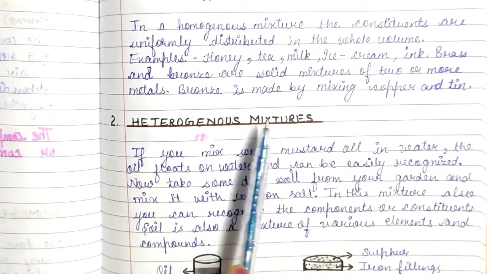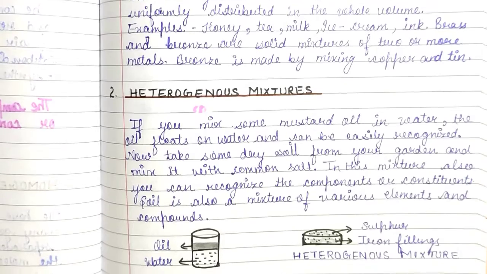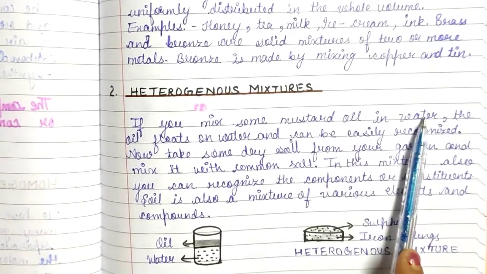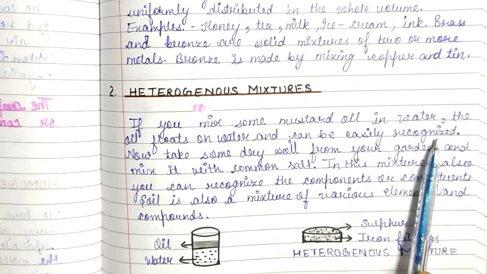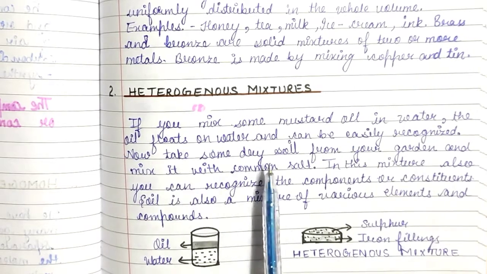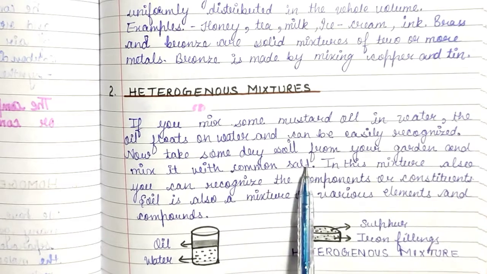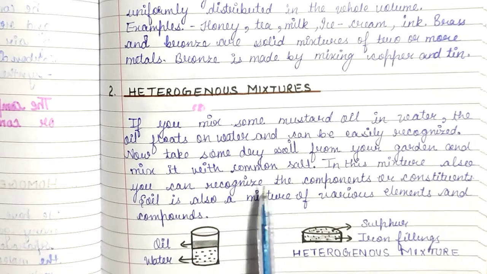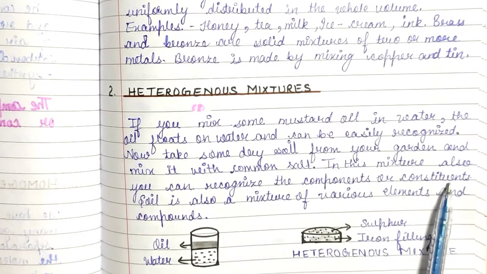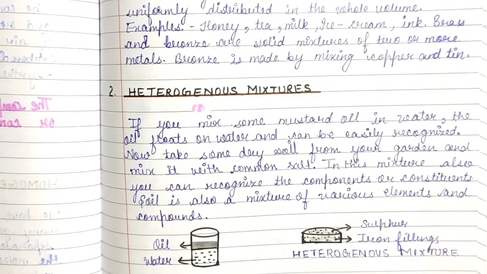Number 2 is a heterogeneous mixture. If you mix some mustard oil in water, the oil floats on water and can be easily recognized. Now take some dry soil from your garden and mix it with common salt. In this mixture also you can recognize the components or constituents. Soil is also a mixture of various elements and compounds.